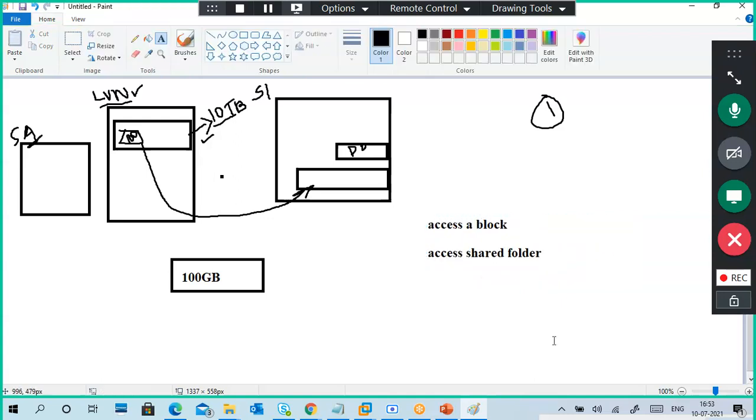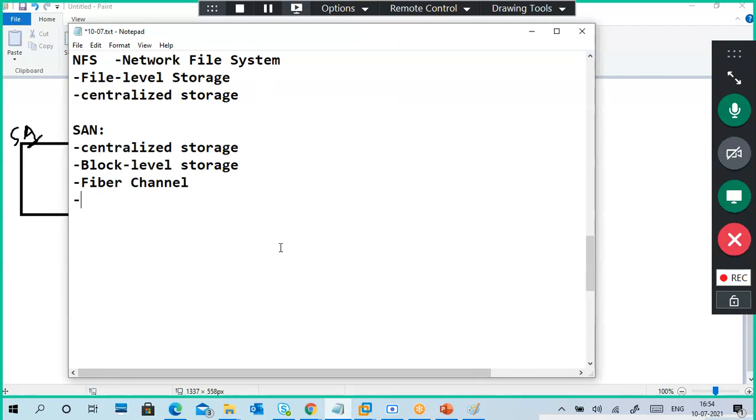Very simple formation. What is file level storage? You're accessing a central storage file-wise, like shared folder-wise. That is called file level storage. Block level storage is nothing but you are accessing a block. It means it is a disk you are accessing through the network. Okay, it is block level storage.